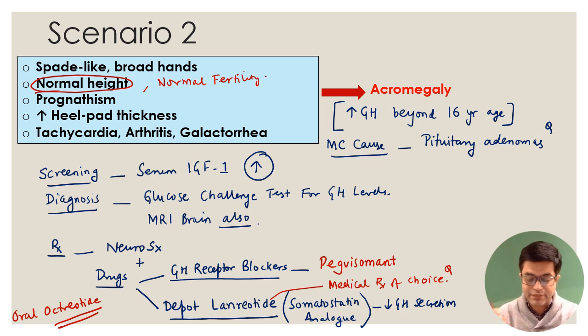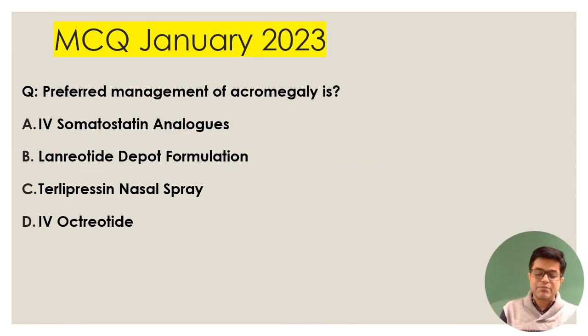So this is the therapy. This is how questions are asked. Have a look at the question. January 23 question: preferred management of acromegaly is. Now, this is January 23 question. This is how it is given in your books also. Trust me, this question can be repeated, but in a different way.